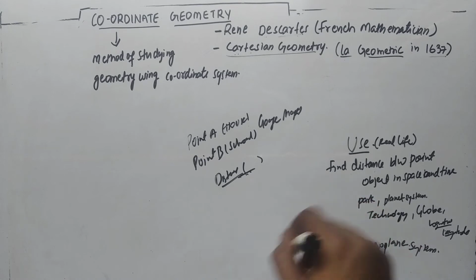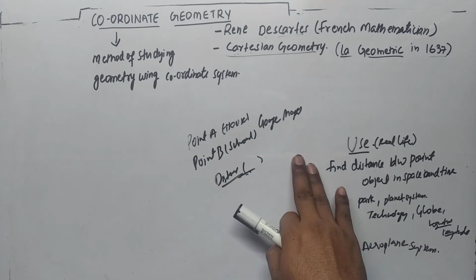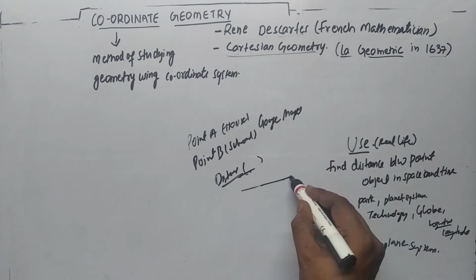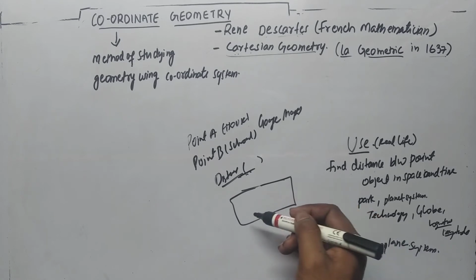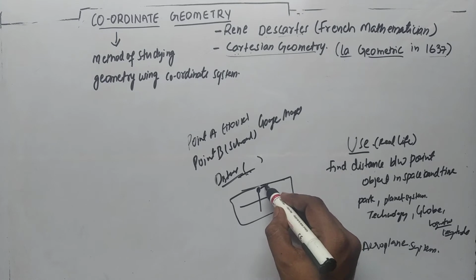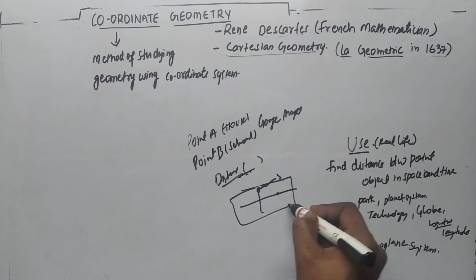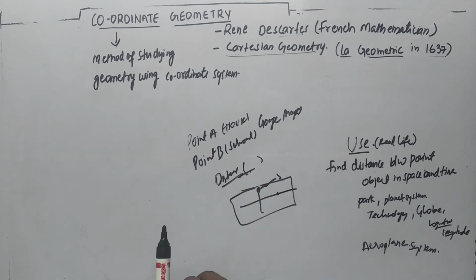All the objects present in space can also be found with the help of a coordinate system. When you see any site map of a colony or a park, they mention that at this position we have a swimming pool, and this is the playing club house. This is also a thing that uses coordinate geometry.